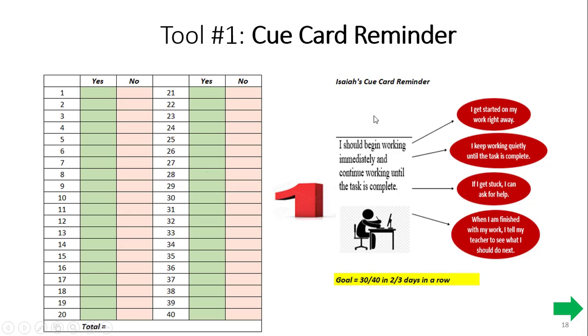Now, let's say you're working on your goal, and at several different points throughout a lesson, in a 10-minute lesson, you're going to have a phone by you, and the phone is going to vibrate. And when the phone vibrates, you'll be able to say yes or no. Are you doing these activities here, to begin working immediately and continue working until the task is complete? We're going to do a practice round later so that you can see what that looks like. And we're going to start using this every day until our goal is met. And we meet again on the 6th to see about that, okay?